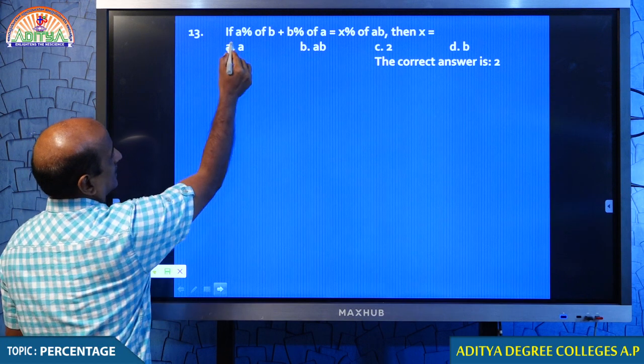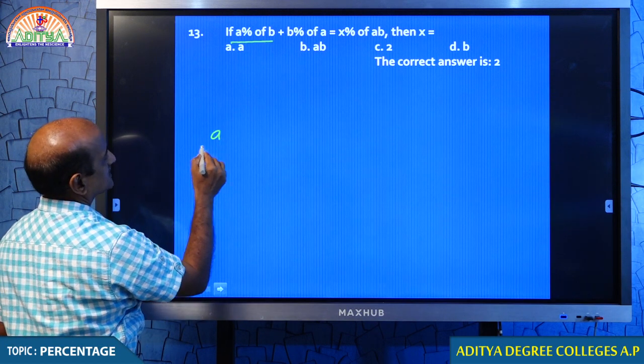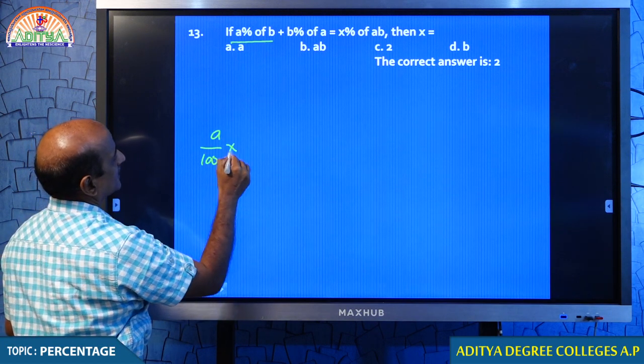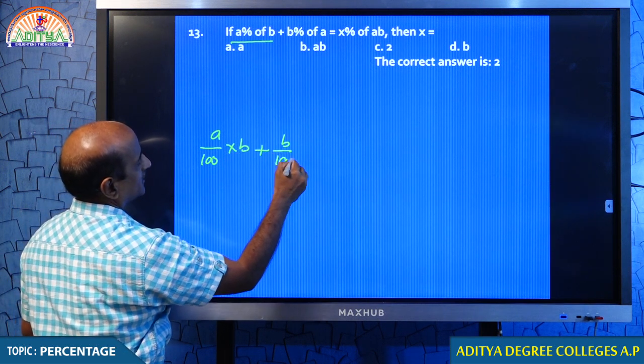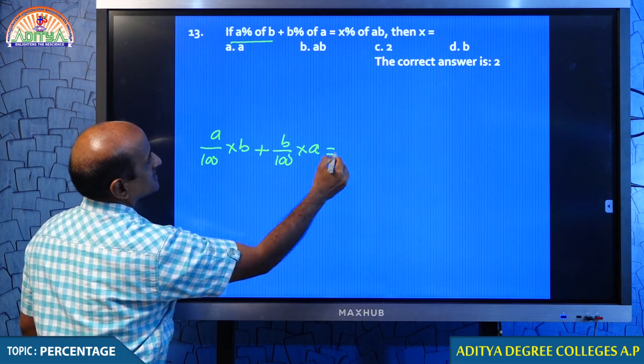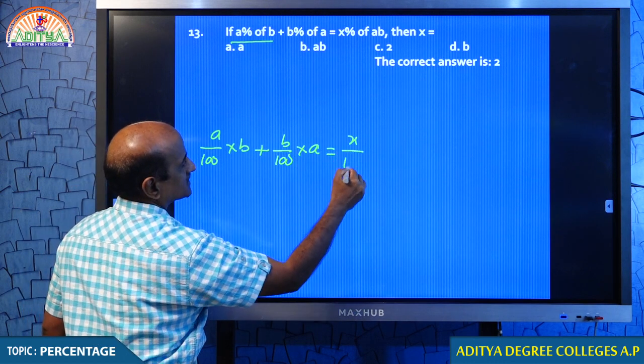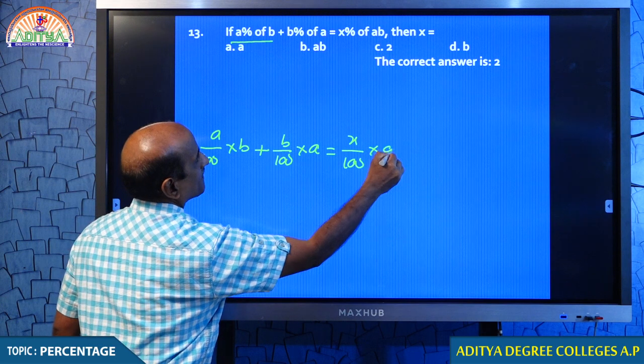A percent of B, come on student, A by 100 into B, plus B percent of A, B by 100 into A, is equal to X percent of AB.